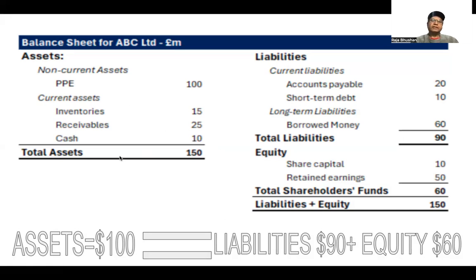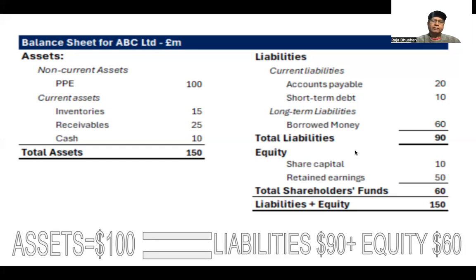We have some current assets and current liabilities, and then we have long-term liabilities and non-current assets on the asset side. All of this we'll be discussing going forward in a separate video, as to what is a current asset, what is a current liability, what is a non-current asset, and what are long-term liabilities, when we move forward in a new video. Friends, hope you understood this basic accounting equation. Just to repeat, assets always should match the total of liabilities and equity. So always remember, total of assets should be equal to the total of liabilities plus equity.